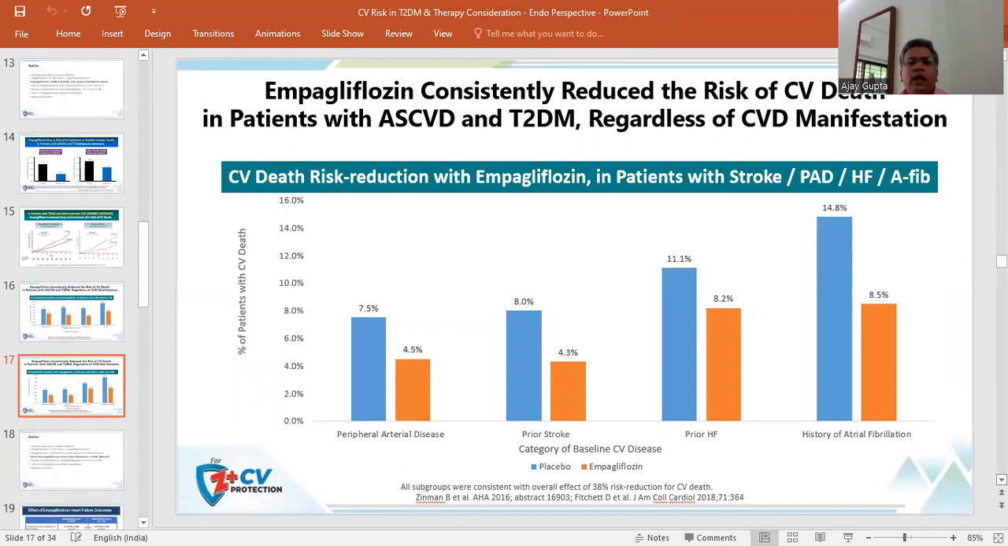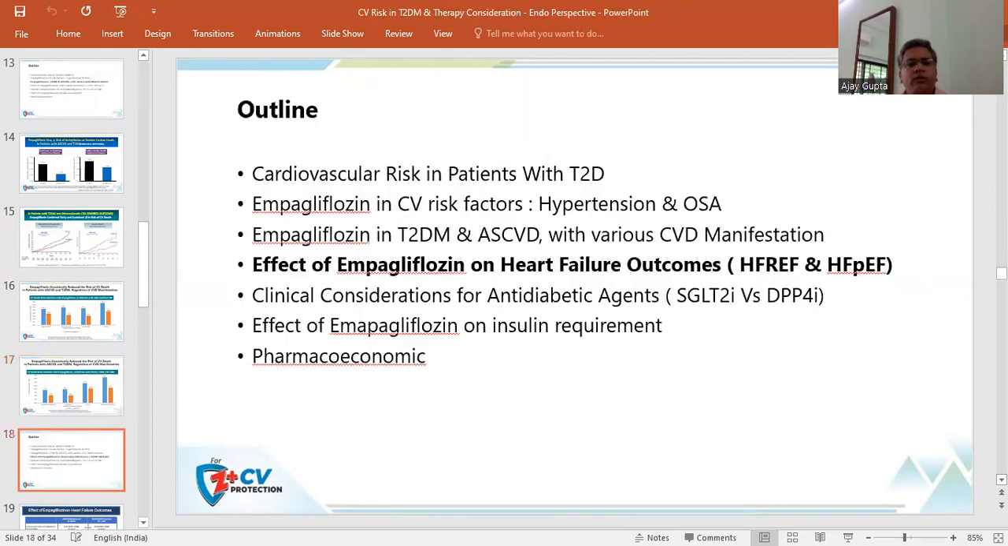Coming to empagliflozin, it has consistently reduced the risk of cardiovascular death in patients with atherosclerotic cardiovascular disease and type 2 diabetes mellitus, regardless of the cardiovascular disease manifestation. Cardiovascular disease risk reduction with empagliflozin has been shown in patients with stroke, peripheral artery disease, heart failure, or atrial fibrillation. The beneficial effect has been demonstrated in patients treated for any of the cardiovascular disease risks.